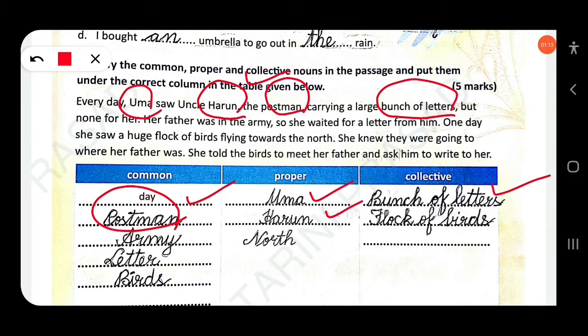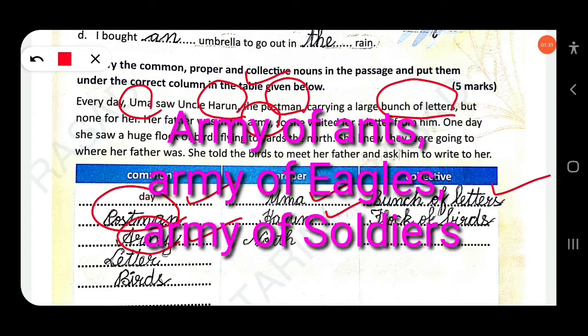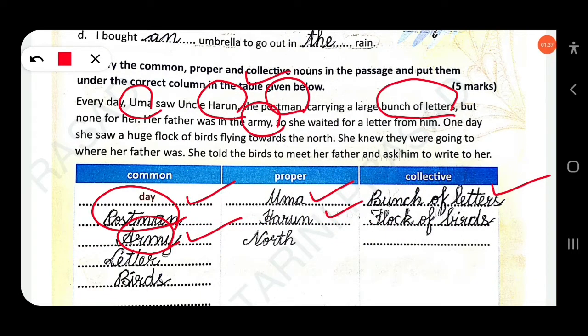of her. Her father was in the army. Okay, so you know here the army is a common noun. Army can be collective, like an army of ants, an army of soldiers. But in this sentence the army is a common noun. So she waited for a letter from him. You know letter, you can call it a common noun.